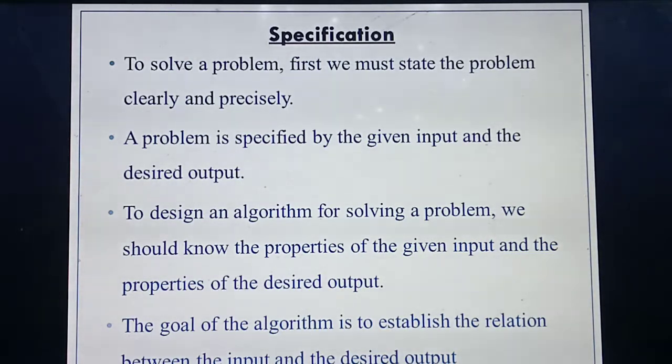Okay. So what do we mean by specification? Max, you might have seen a lot of problems, isn't it? When you are given a problem, specification means you should state the problem clearly first. Max, what will you do? First, you will read the question, then you will put the heading as solution, then you will write the problem, isn't it?